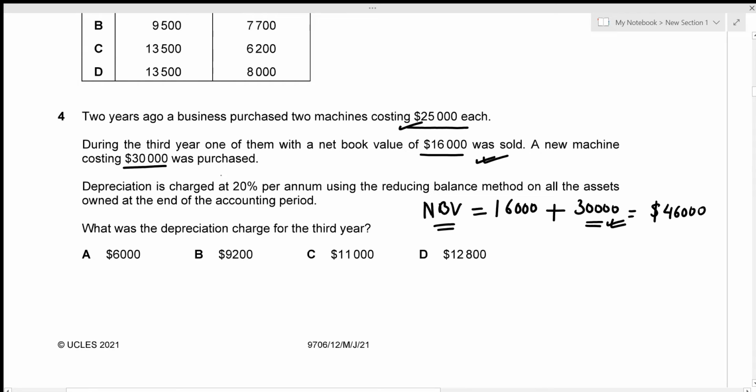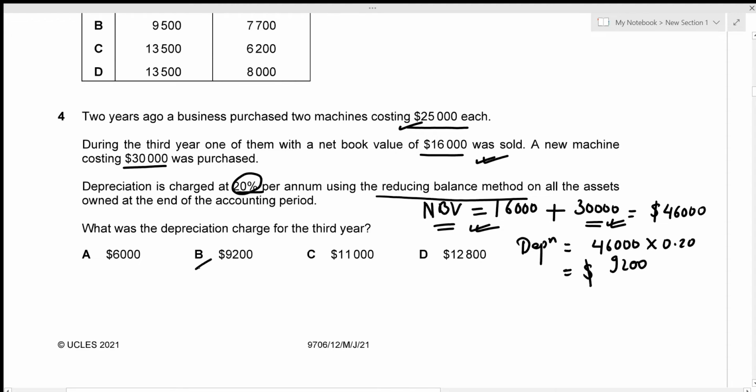All right. Now the depreciation is charged at 20% per annum using the reducing balance method. Reducing balance method means that we need to charge this 20% to the net book value and not to the cost. And we already have the net book value, so we're just going to charge the depreciation now. So depreciation is 20% of the net book value. That's just 46,000 into 20%, and we get the value of 9,200, which is given by option B. So our correct answer is option B, which is the depreciation charge for the third year.